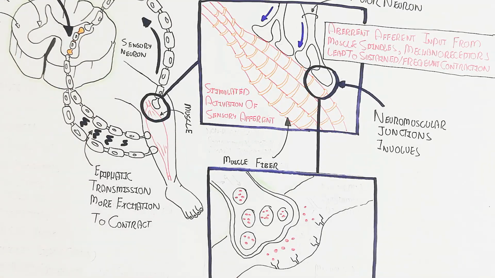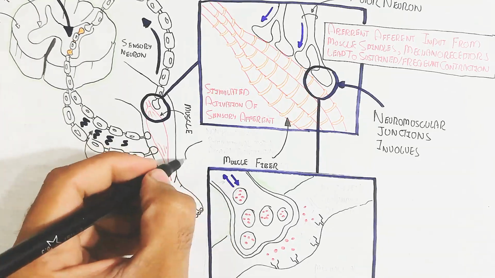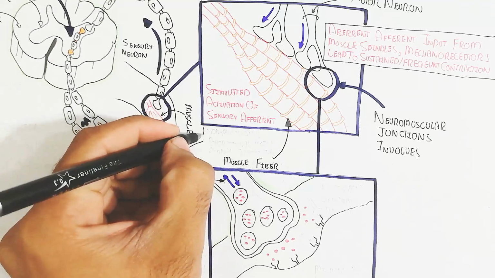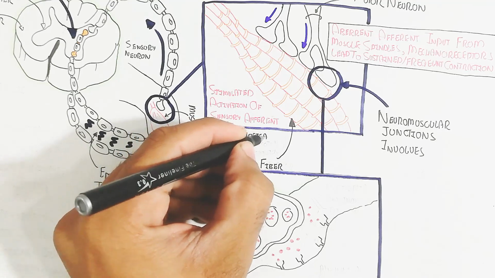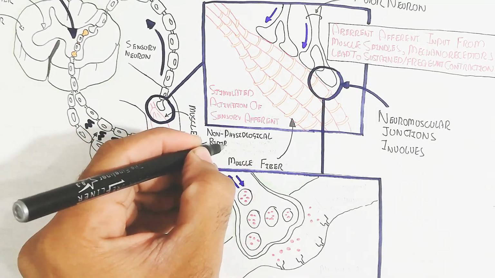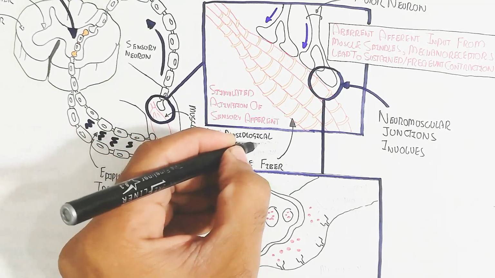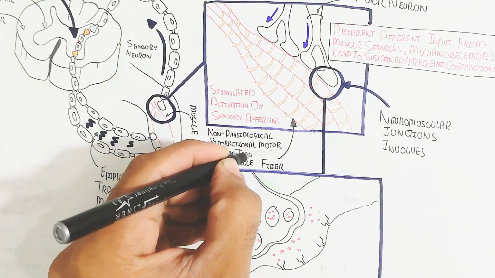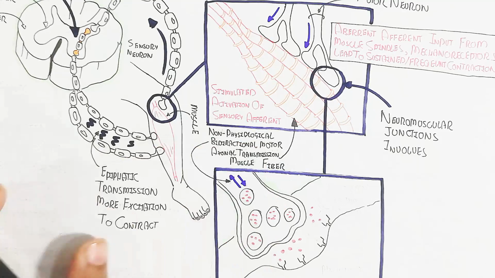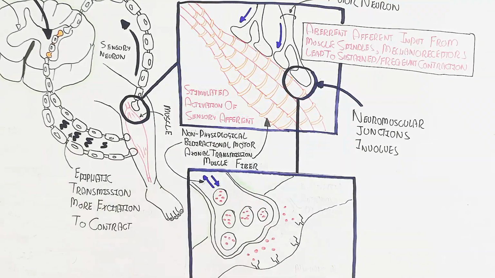Let's take a closer look at the neuromuscular junction. Another problem is non-physiological bidirectional motor axonal transmission. In this way, the vesicle moves backward rather than forward due to some problem like calcium deficiency, potassium deficiency, or another process.